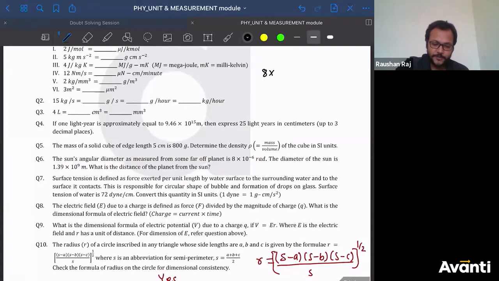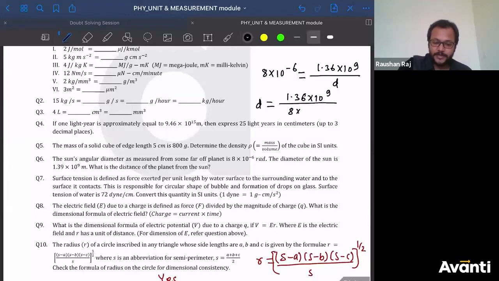8 into 10 to the power minus 6 radian is equal to, this is the angular diameter. The diameter of the Sun is 1.39 into 10 to the power 9 meter, divided by the distance of the planet from the Sun, which I don't know, small d. So small d is equal to 1.39 into 10 to the power 9 divided by 8 into 10 to the power minus 6. What will we get? Meter. So this is the answer.